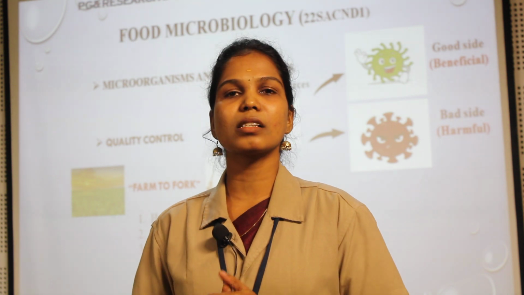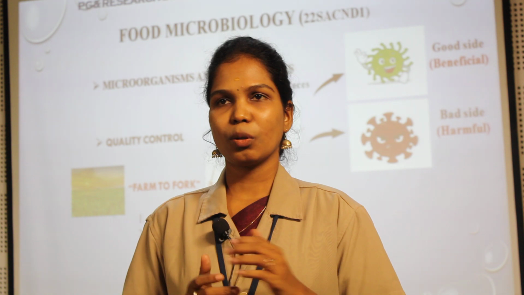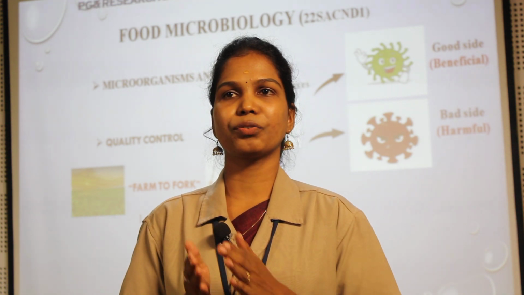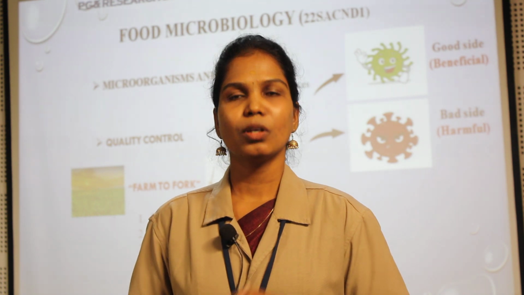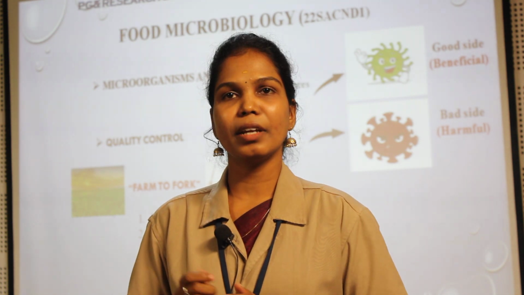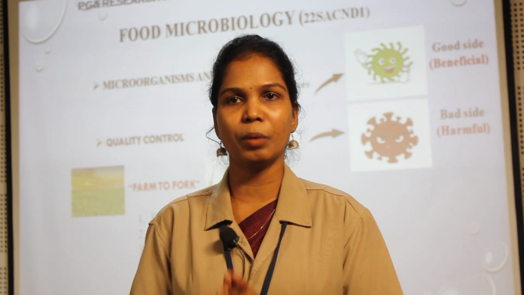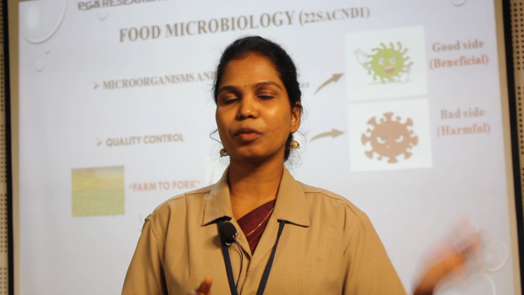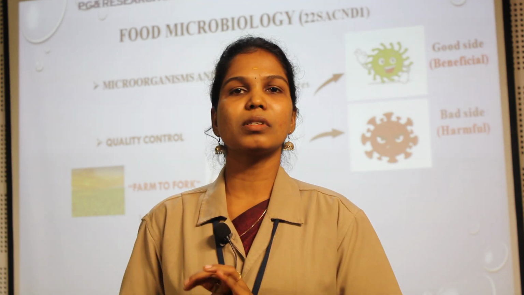So the next thing is quality control. Why do we need to check the quality control of the product? Like I said before, the harmful side of the bacteria will cause food spoilage. So in order to stop spoilage, we need to check the quality of the food product. Here I've mentioned the term farm to fork, which is from harvesting till the food is on your plate. Remember that this term is really important.